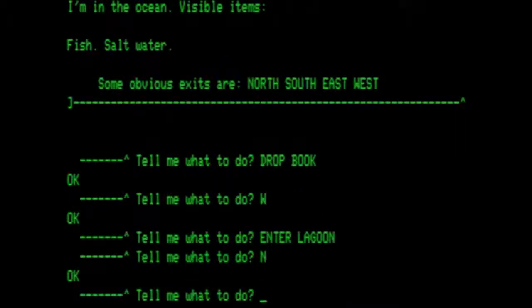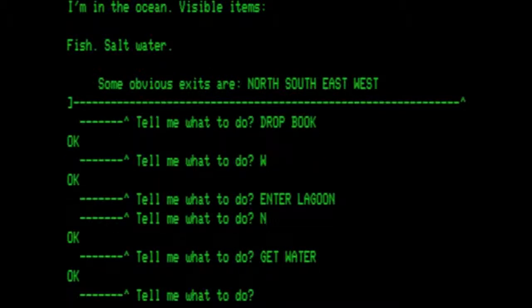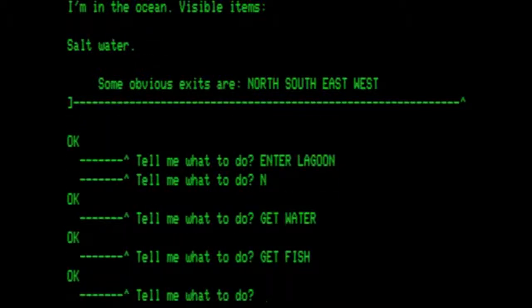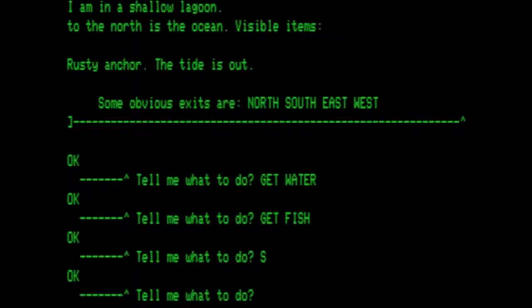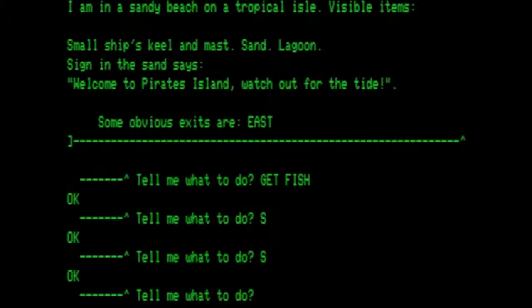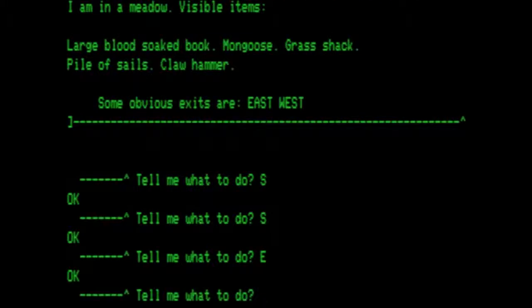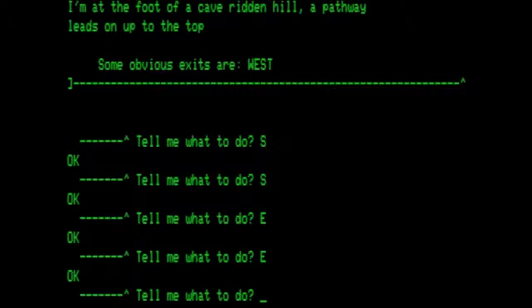Let's go north. I am in the ocean. Visible items, fish, salt water. Obvious exits, north, south, east, and west. Let's get some water, and then let's get the fish. Then we are going to head back. So we go south to the shallow lagoon, and then we go south again to the sandy beach. And we go east past where we're gathering things. Go east again to the foot of the cave-ridden hill with the pathway, and we are going to go in the cave.